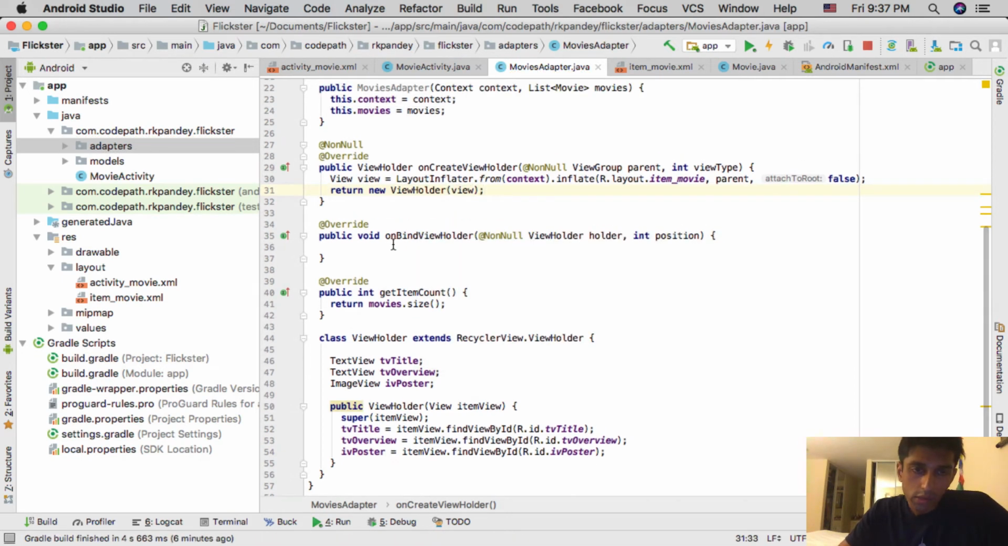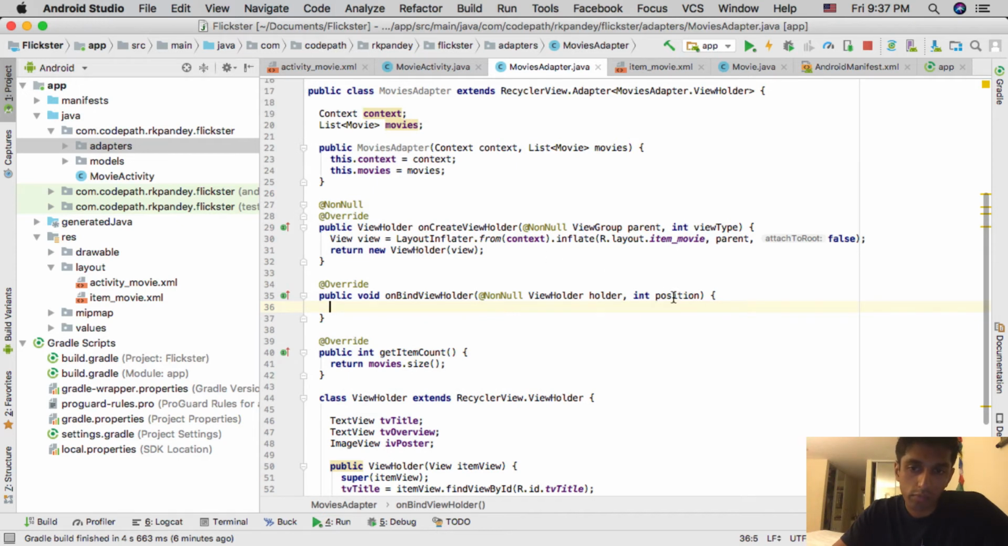Okay. So the next step is onBindViewHolder. The idea here is we have a position in our data set, and you want to take the data that lives at that position and attach that data to a particular view holder that the RecyclerView has given to us, that the adapter has given to us. So the first step is let's actually pull out the data that lives at this position. That's easy because we already have an array list. So we're going to pull it out, movies.get(position). This is going to give us back a movie.